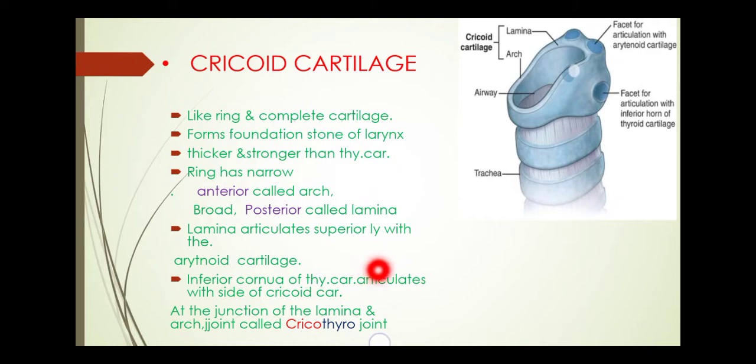Inferior corner of the thyroid cartilage articulates with the side of the cricoid cartilage. At the junction of the lamina and arch, the joint is called the cricothyroid joint. This is the arch of the cricoid cartilage, and this is the lamina of the cricoid cartilage. And this is the junction between the arch and lamina. So, it is the facet for the articulation with the inferior horn of the thyroid cartilage. Thyroid cartilage का inferior horn यहाँ पे cricothyroid joint बनाता है.